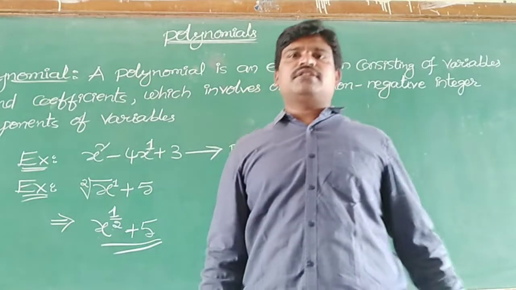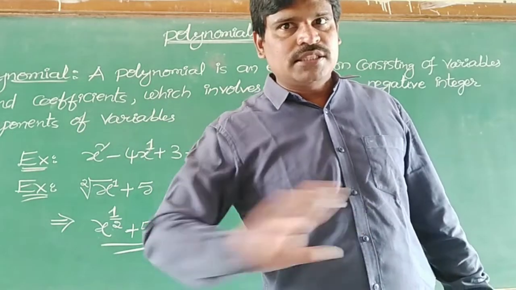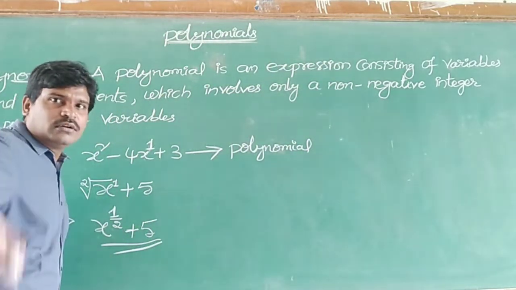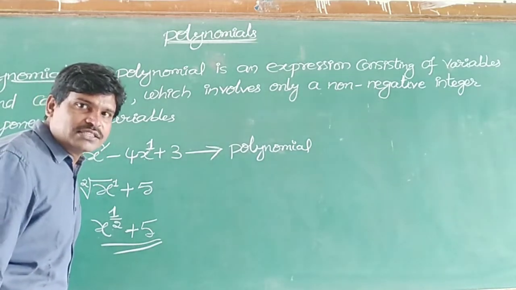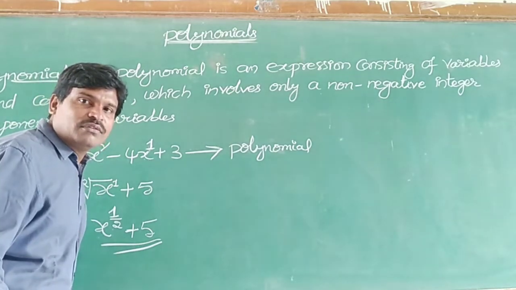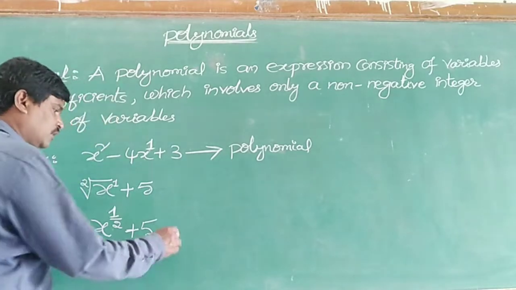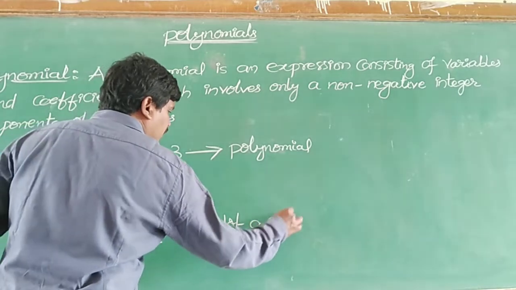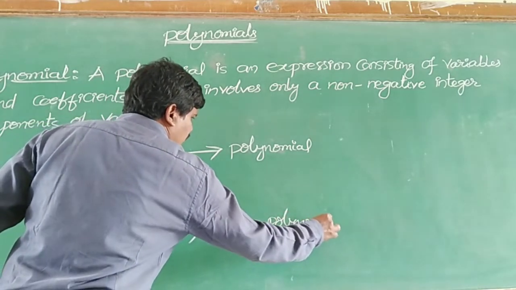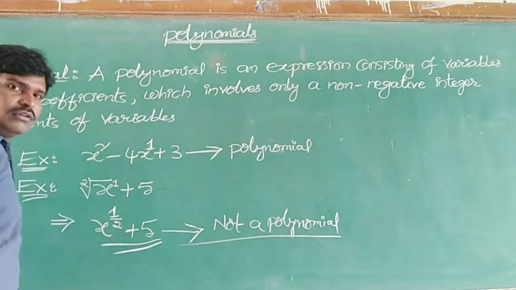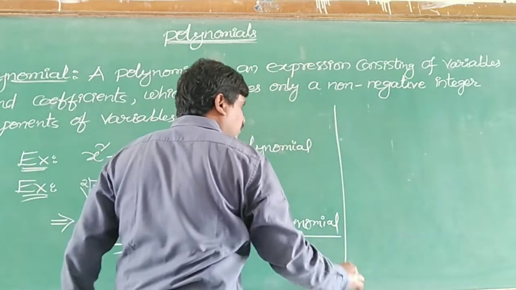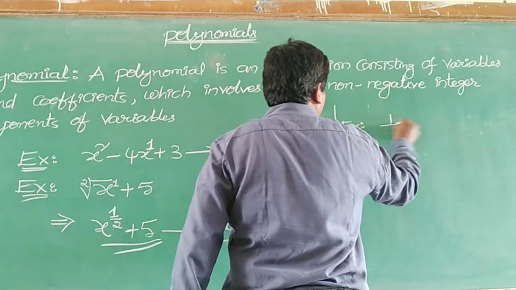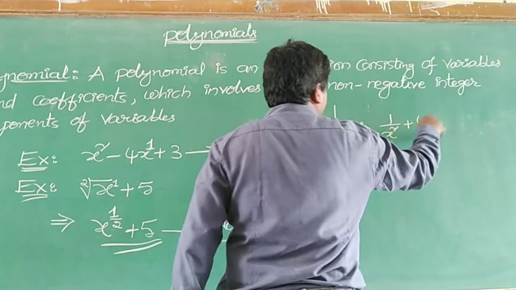Finish. This is not a polynomial. Why? Because the power of x is 1 by 2. The 1 by 2 is not an integer, which is called a rational number. That is why I can say that this is not a polynomial. Now see one more example here. Suppose I am writing 1 by x square plus 4.